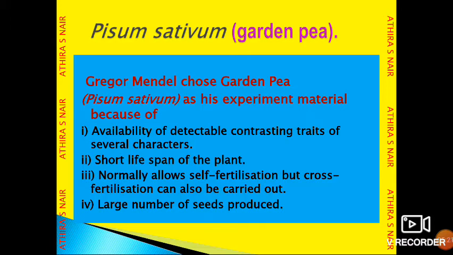Another characteristic is the short lifespan of the plant. Third, normally the plant shows self-fertilization or self-pollination, but cross-pollination can also be carried out in this plant very easily. And it produces a large number of seeds. Because of all these characteristics, Mendel selected Pisum sativum as his study material.